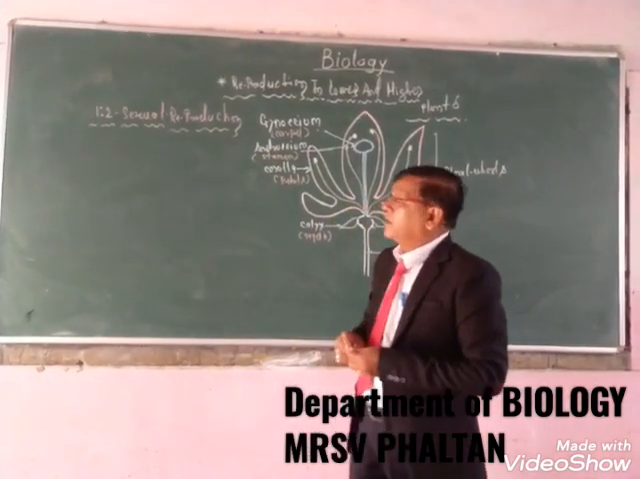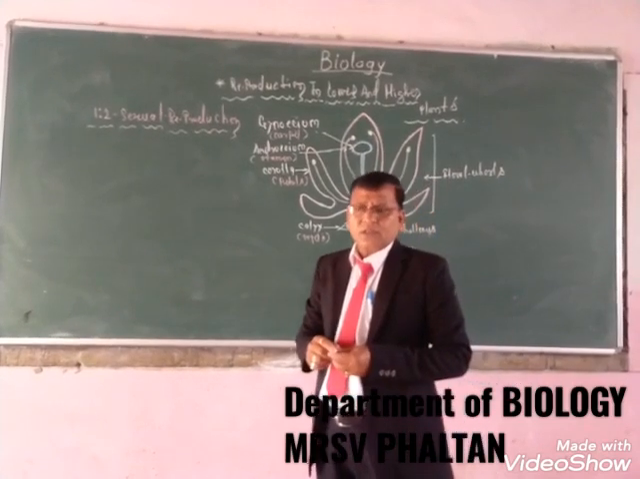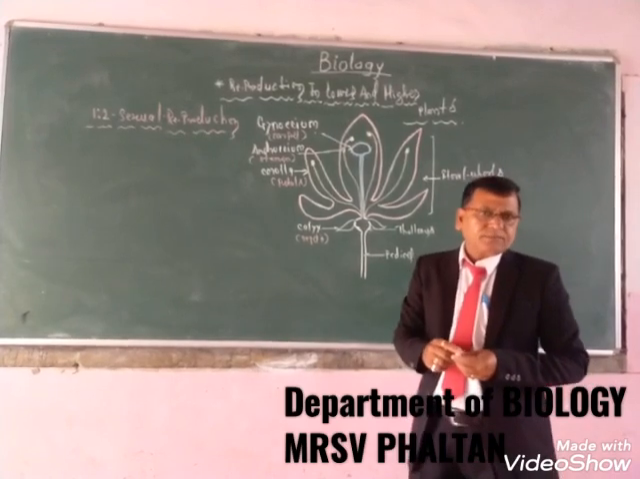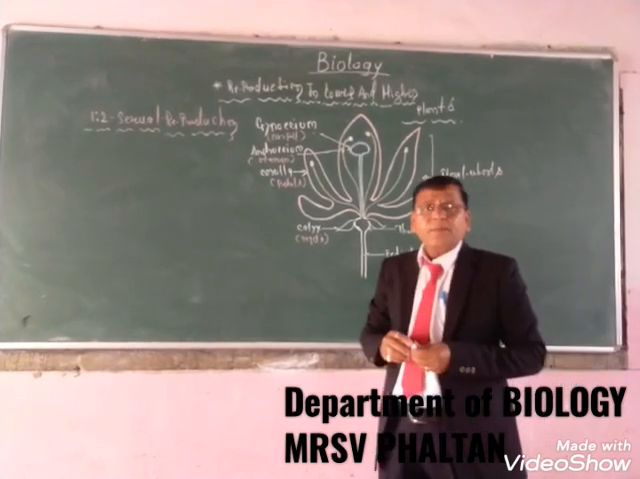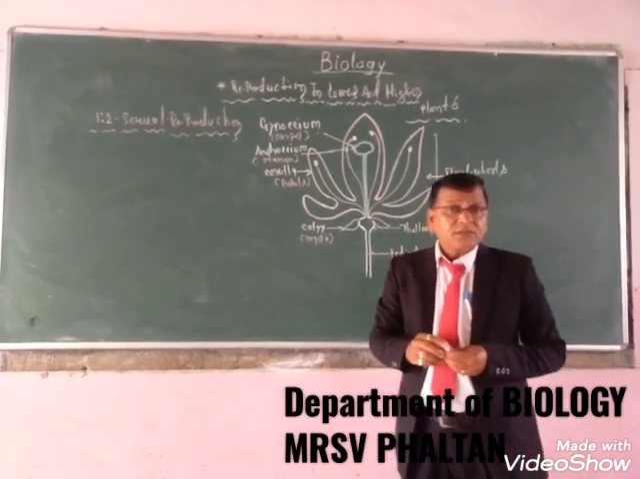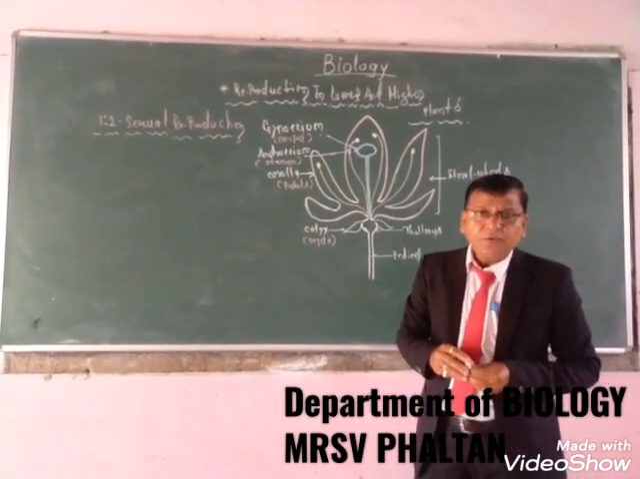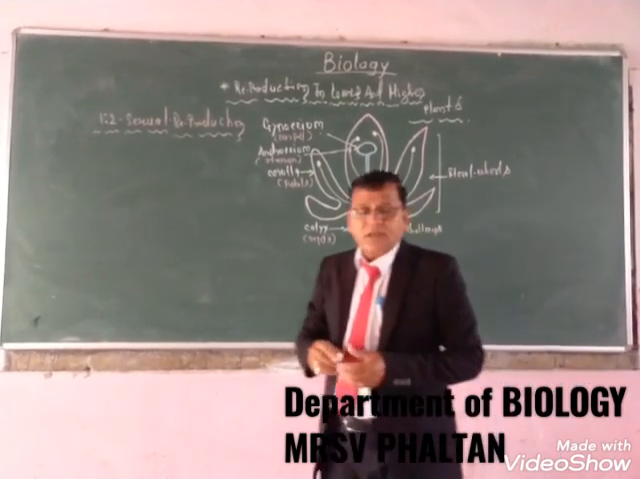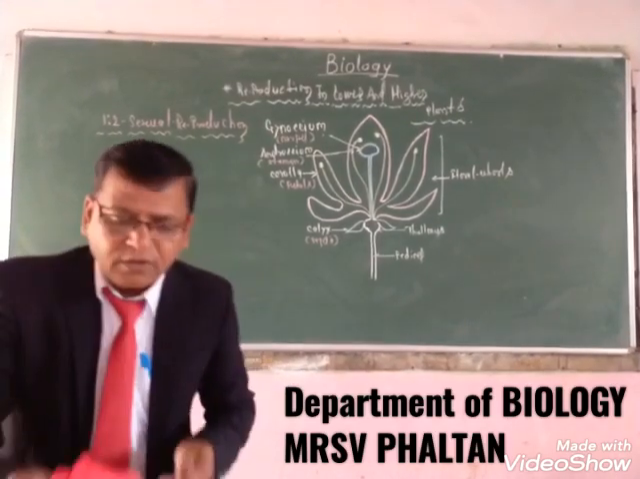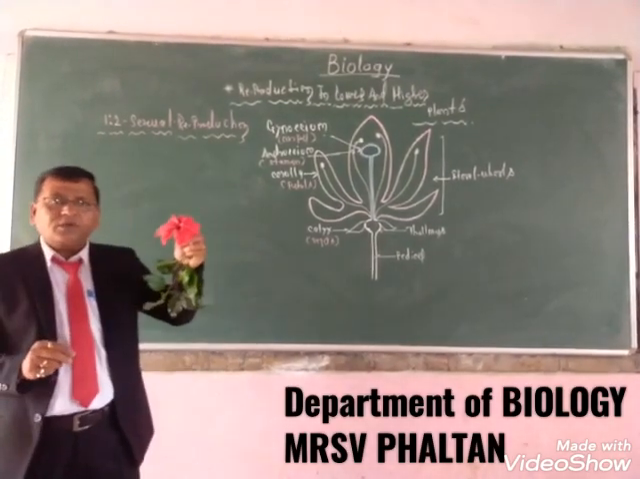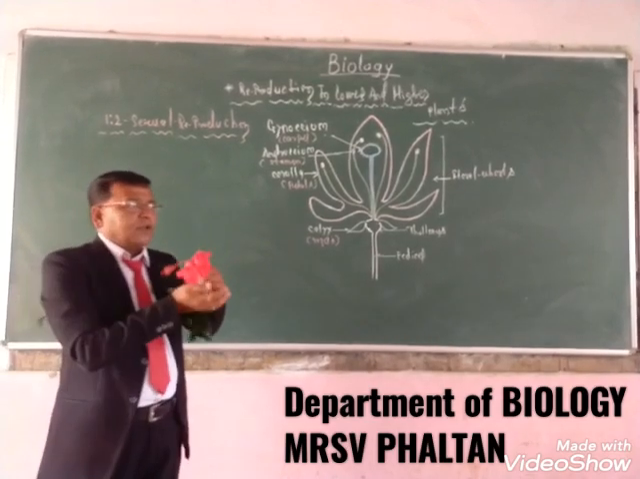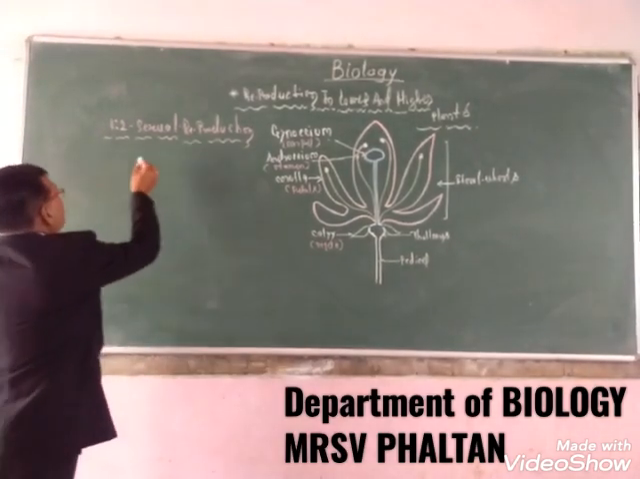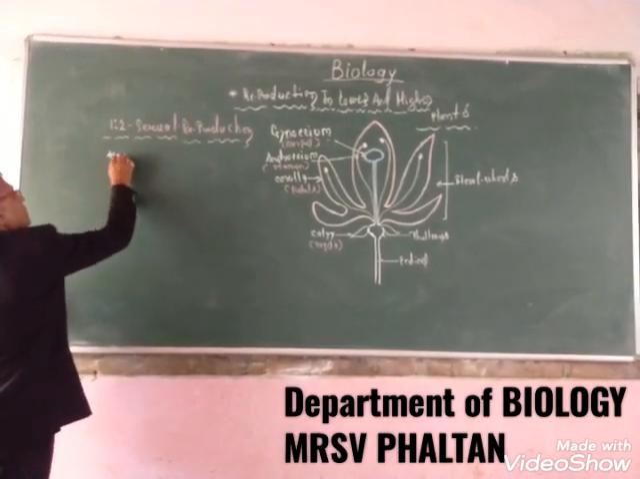In the plant kingdom, sexual reproduction has a very special character in angiosperms. Angiospermic plants produce a very excellent structure for the purpose of sexual reproduction, that is the flowers. This is the flower of Hibiscus rosa sinensis. First of all, we have to learn the definition of flower.